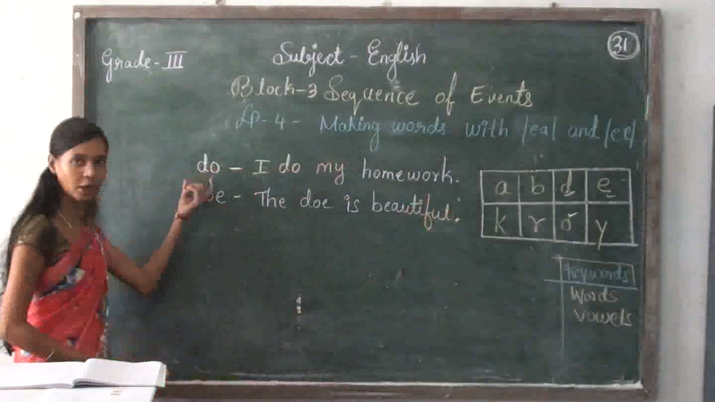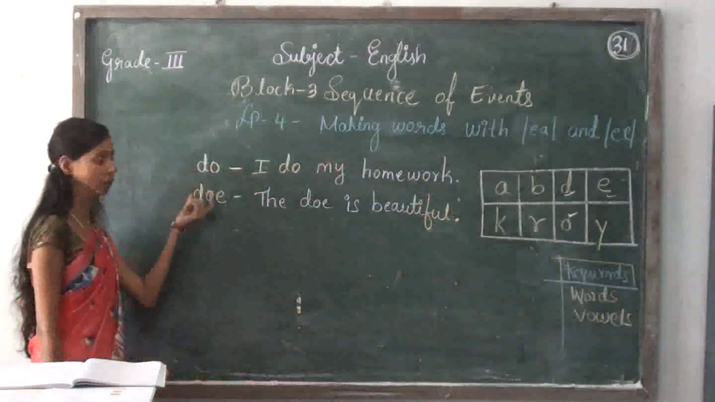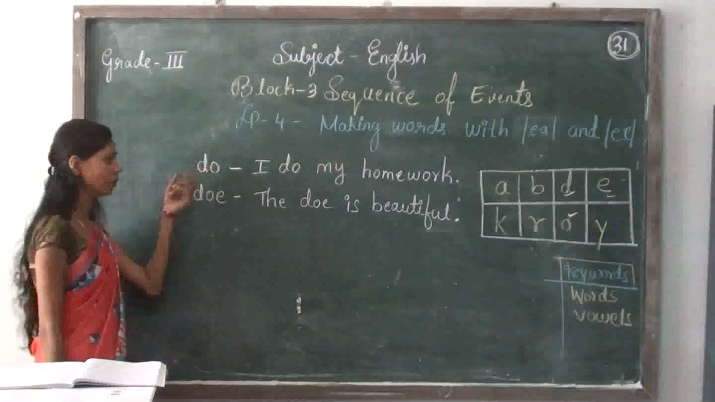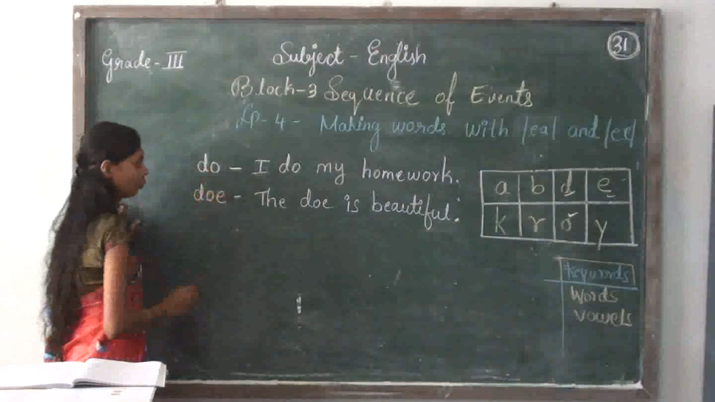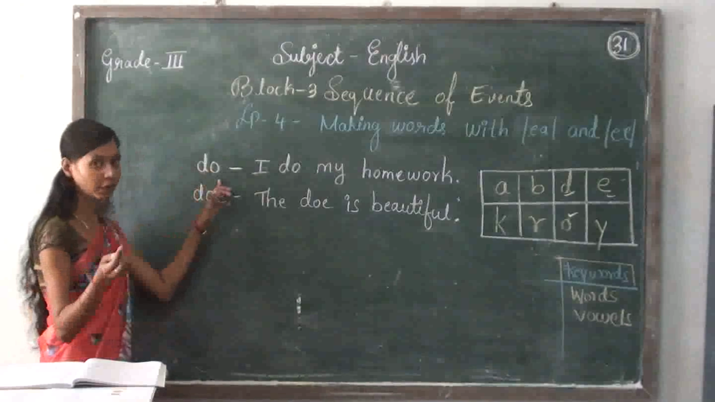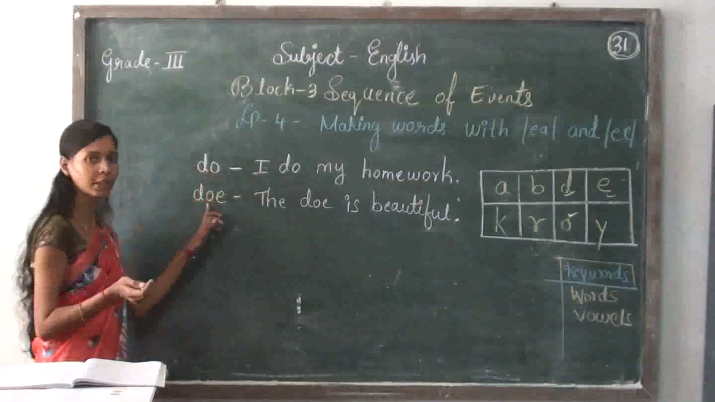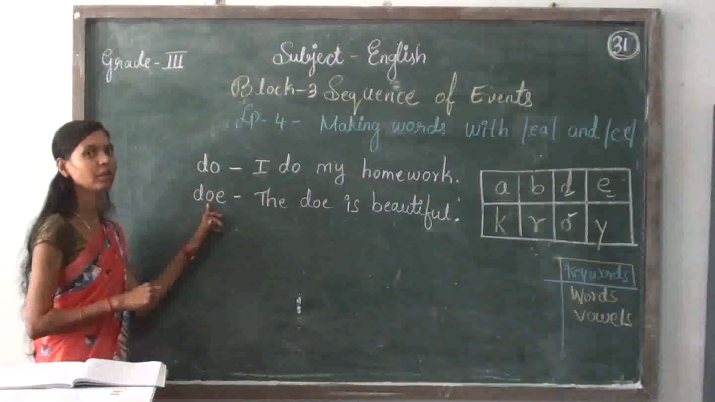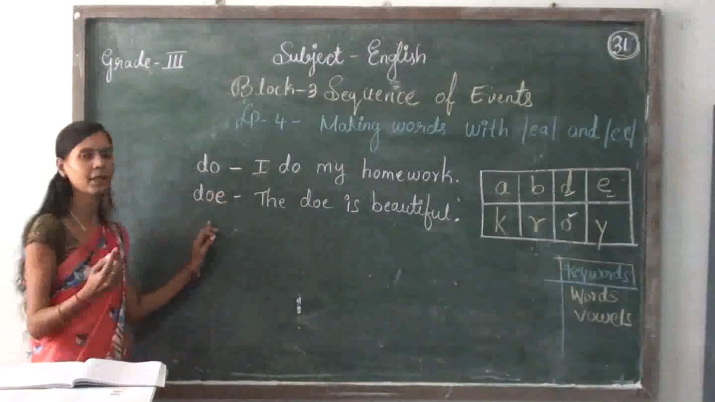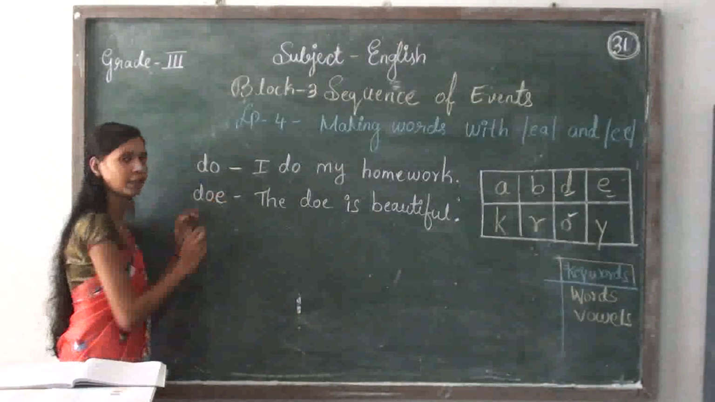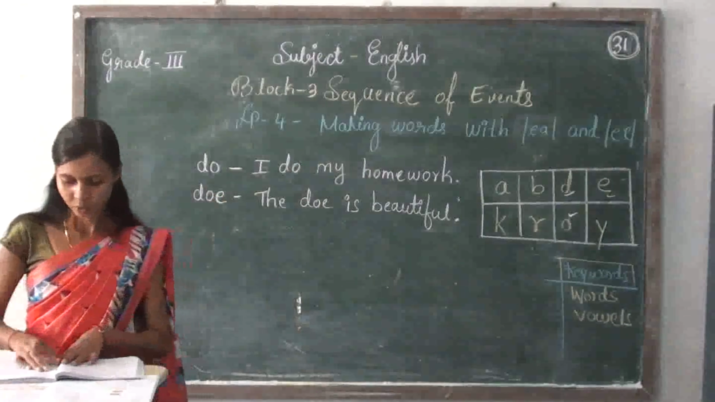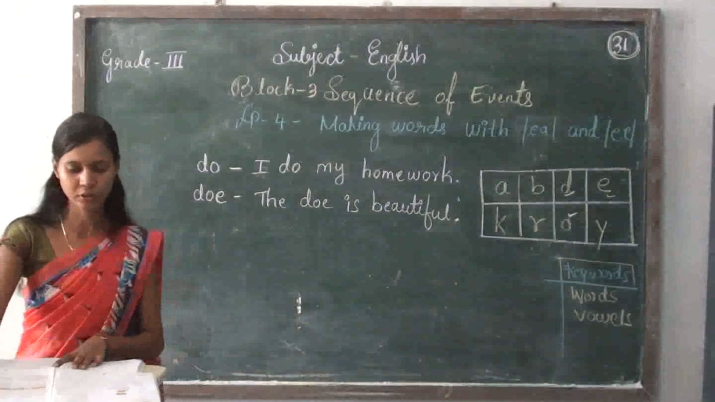So here, how have you made a 3-letter word from a 2-letter word? See here, by using the word do, it is a 2-letter word. By using the 2-letter word do, you have made a 3-letter word. How have you made it? By adding one more letter at the end, we have made a 3-letter word. Understood? Now let us move to some more words.